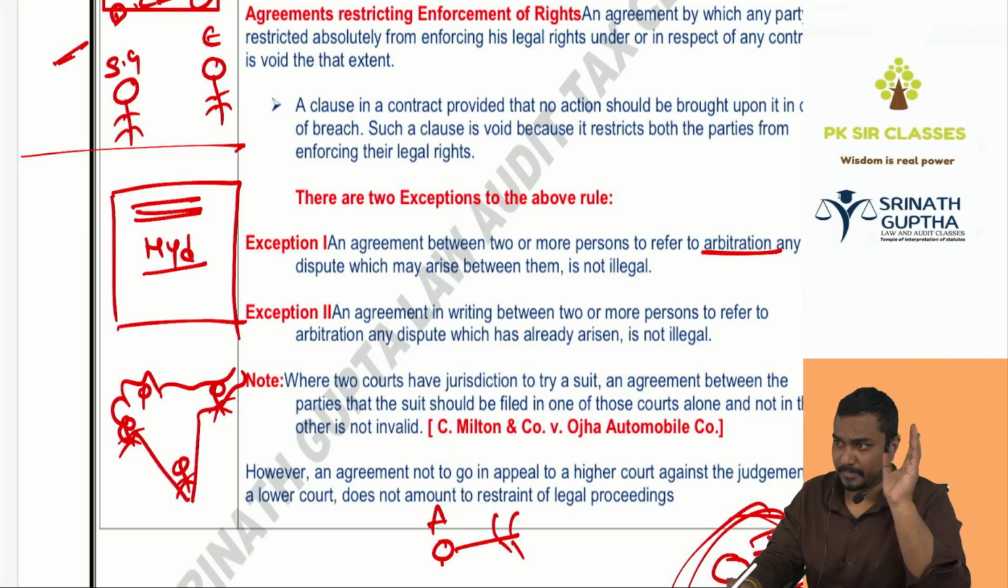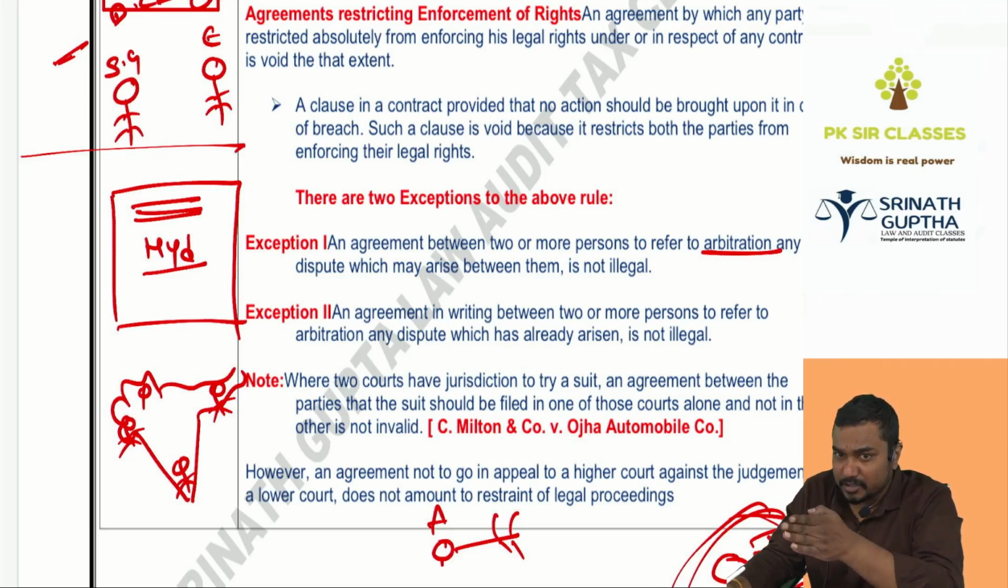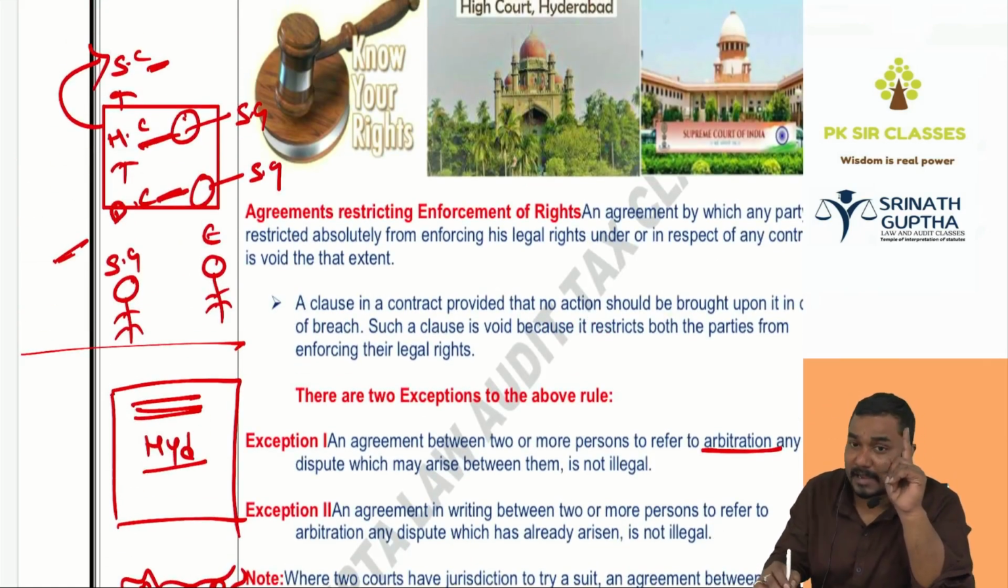Restriction valid. If you see any surf, biscuit packet, chips, any item, on the back side: all disputes are subject to Mumbai jurisdiction only, Hyderabad jurisdiction only. That point will be there in every article you purchase. That is valid because I can't come everywhere. So you can make an agreement not to appeal to the upper court against the decision of the lower court.